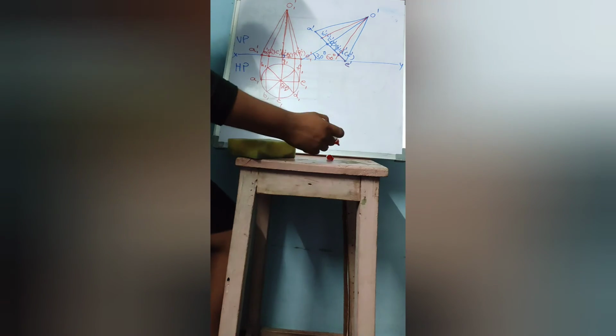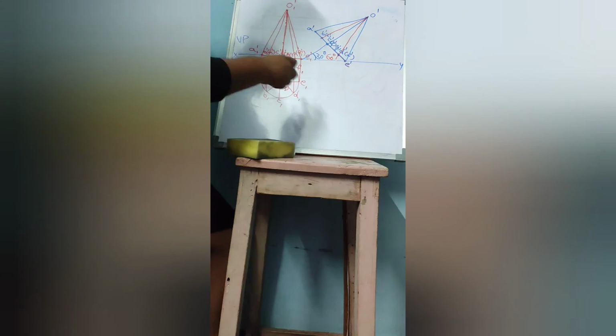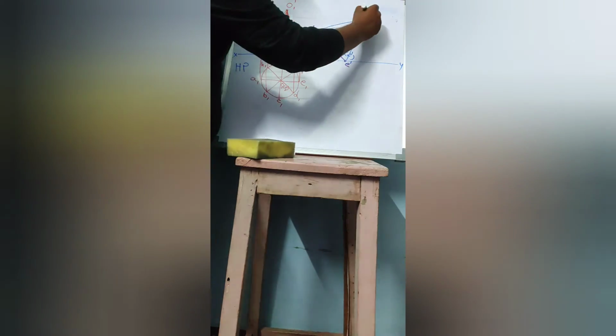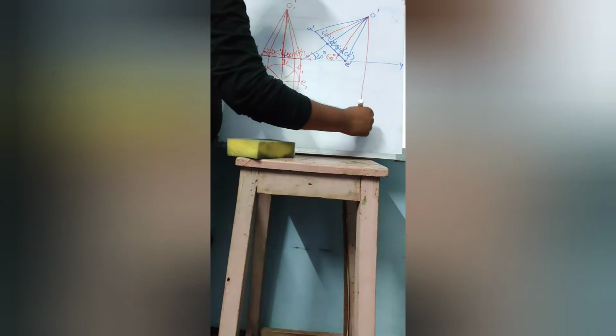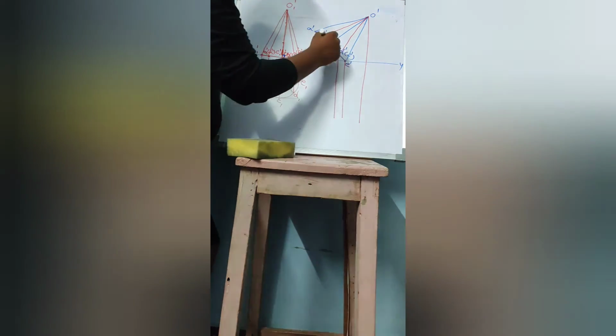This should be followed for cone as well as for cylinder. Now project all these points to the top view on the horizontal plane.